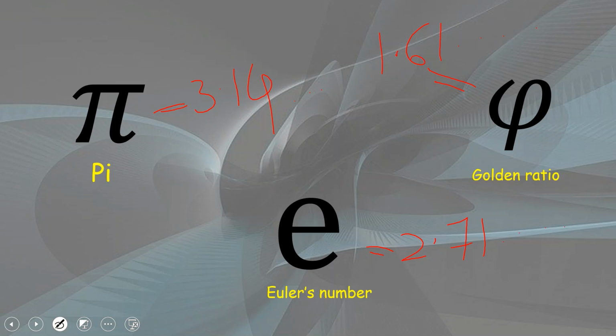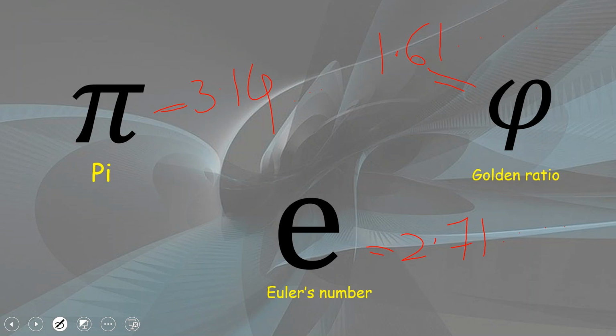These numbers are non-terminating and non-repeating. They keep on moving. We don't have any exact value for these numbers. There's no end to these values. So these are the most famous irrational numbers.